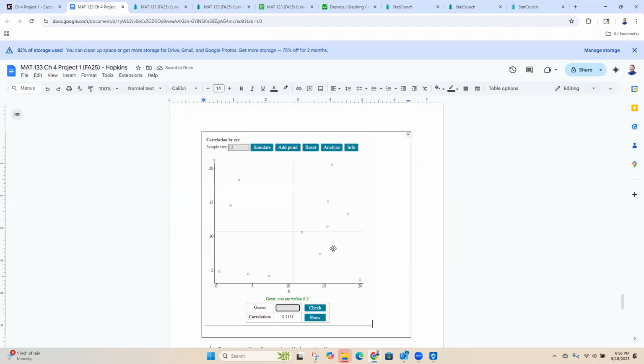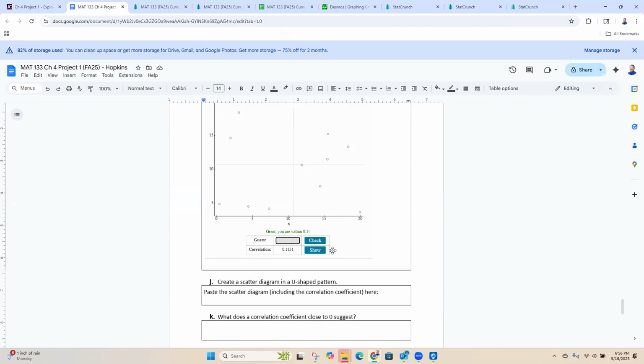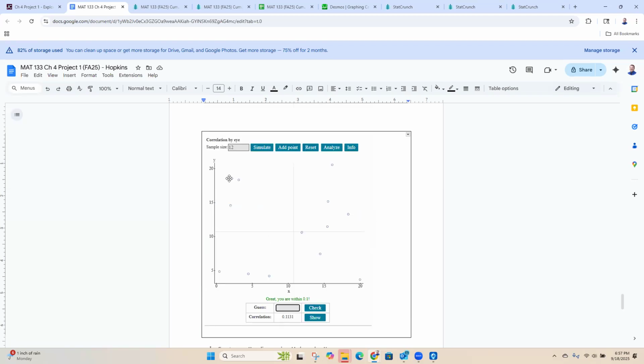Why do we care about this kind of stuff, right? We're messing around playing this game, but whenever I'm teaching class, I try to relate it to real world situations and to my work that I've done in the past. If I have two data sets, an X axis and a Y axis, I can plot those on a scatter plot and try to find a relationship that can help us predict things.